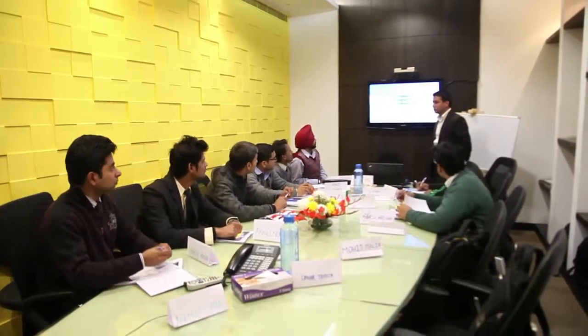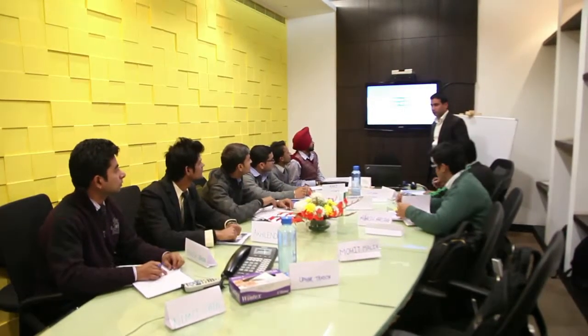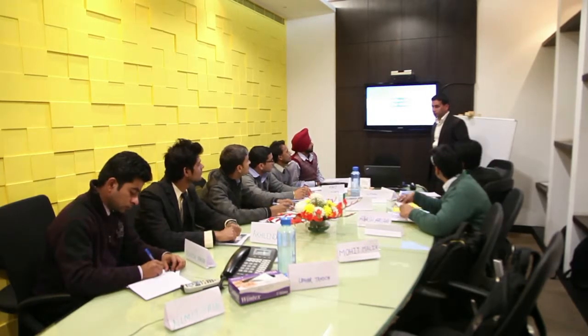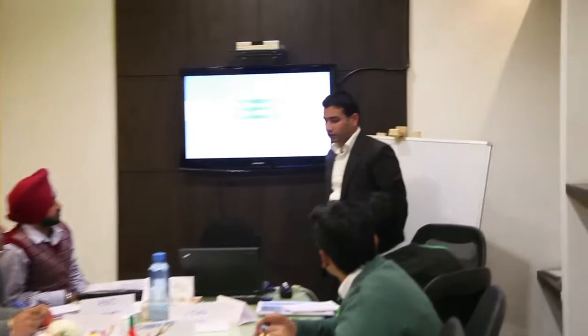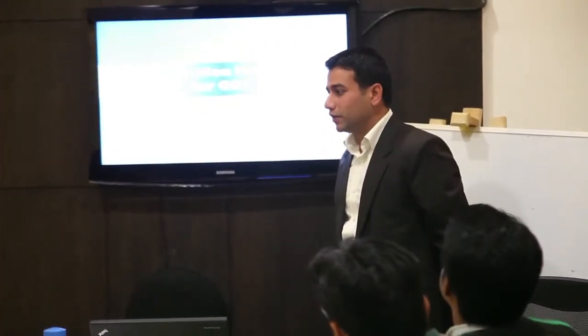Today's session is on the telecom sites, in which we conclude all the civil work portion, tower and the shelter. Actually, telecom sites are divided into two portions. One is the passive part and the other is the active part. Can anyone explain what the active part and the passive part are?